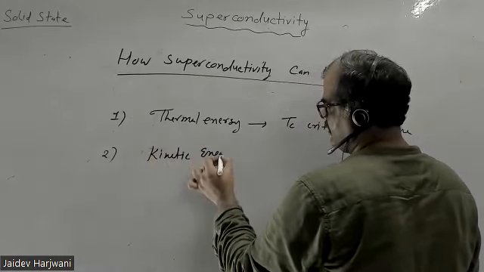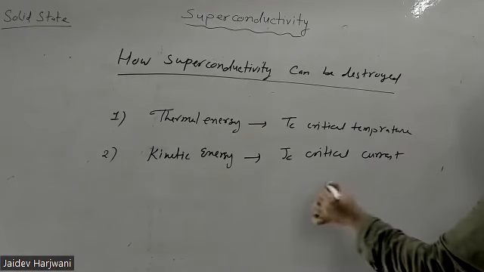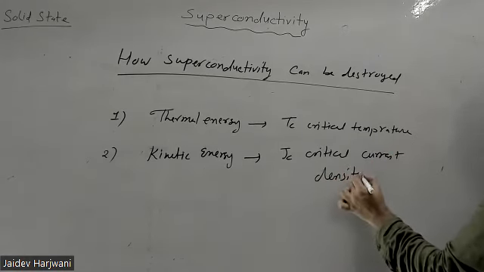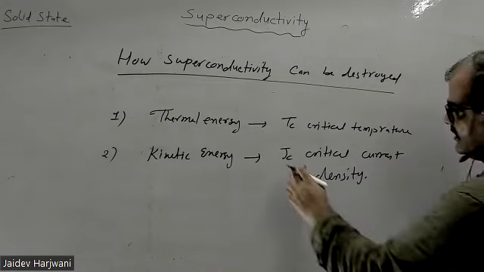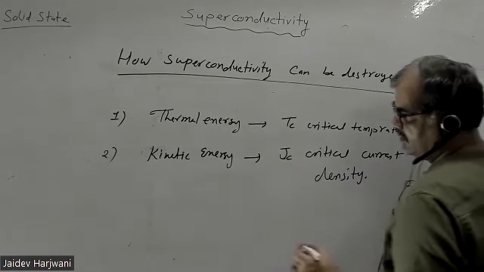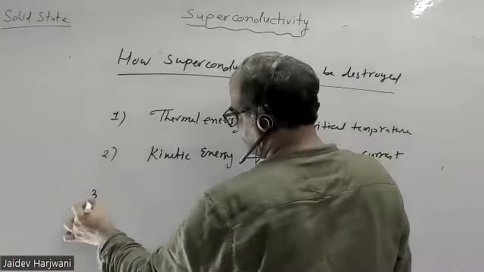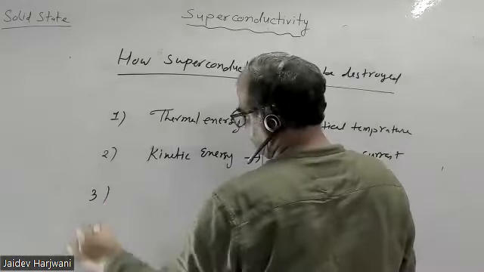JC is the critical current density. If your current is beyond a certain value, then also it will become the normal state. And the third is magnetic energy.